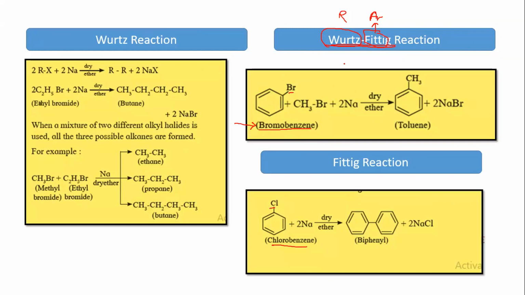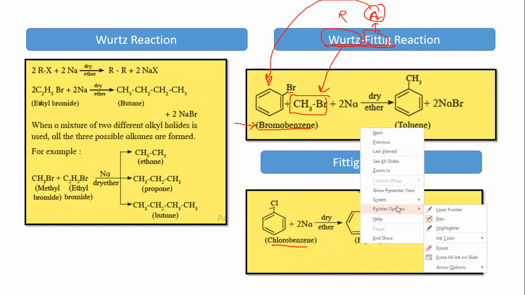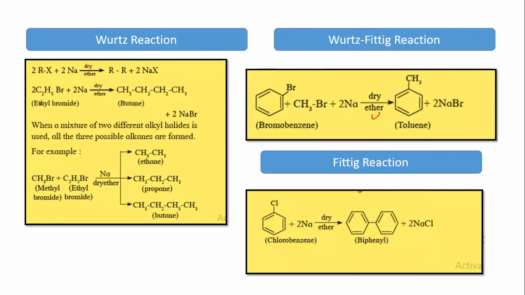Come back. So you said Wurtz reaction, so there has to be aliphatic halide. दिखा है aliphatic halide? Yes sir, there is aliphatic halide RBr. You said Fittig reaction, so there has to be aromatic halide. Yes, sir, there is an aromatic halide. Now, the things are going to stay the same. On arrow, I have dry ether. I also have two molecules of sodium. These two molecules of sodium will take one bromine from here and another bromine from here, and it will move out as two molecules of sodium bromide. Was the same thing happening in case of Wurtz reaction? Yes, sir. Was the same thing happening in case of Fittig reaction?